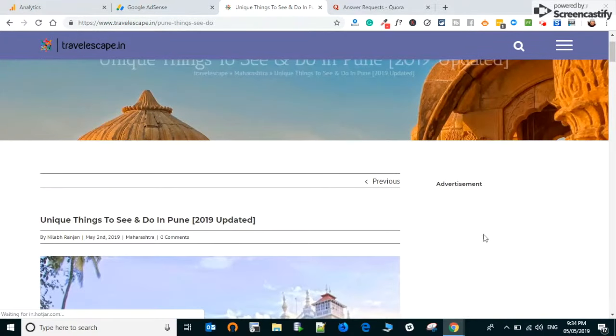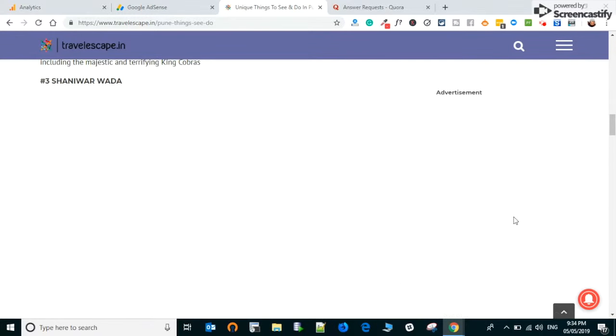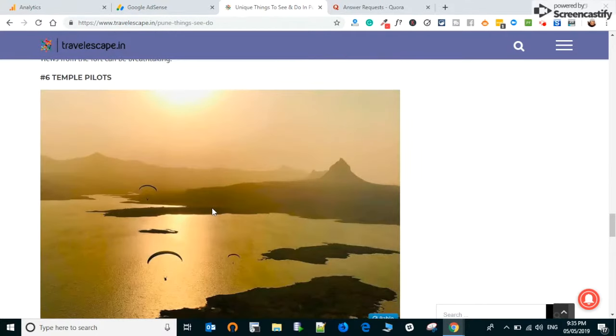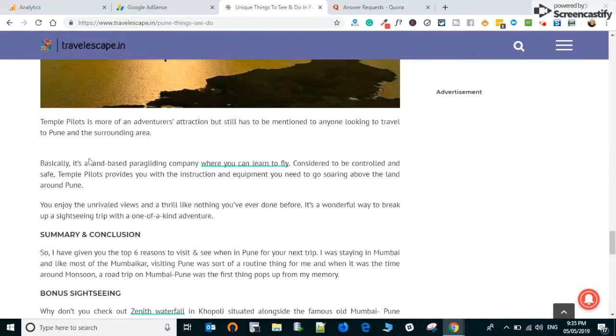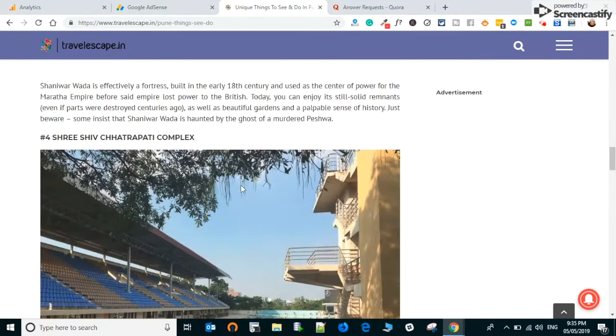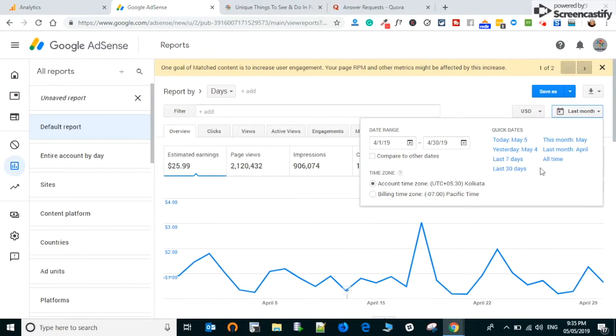Right now, because of this caching and all, the ads are not getting displayed. I've turned on the Google automatic ads, and that is how it is being taken care of. They insert Google ads in between the content or at the start of a paragraph, something like that, right? So yeah, if I again go back and click on,